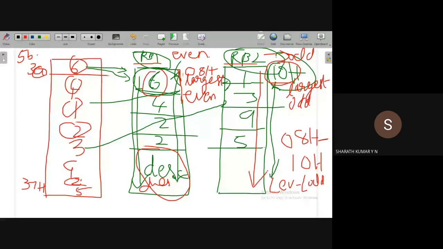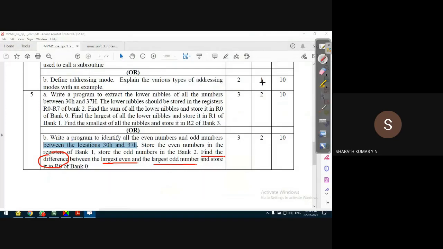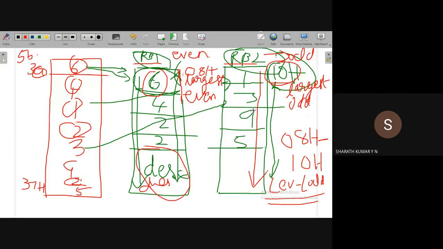Largest even number minus largest odd number, and this I have to store in R0 of register bank 0. The difference of these two should be stored in R0 of register bank 0. Okay, that's all the program is.